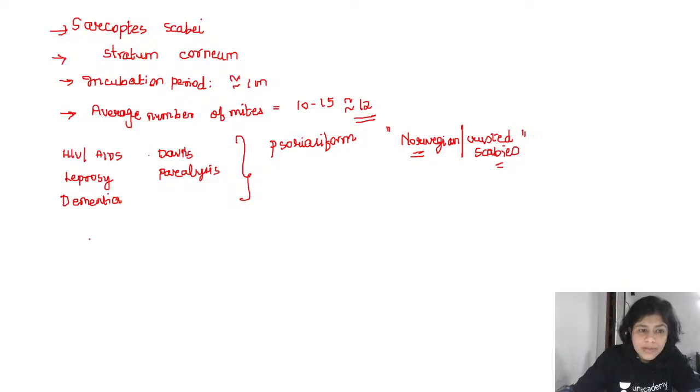Now another important thing that you need to remember about scabies is something called the circle of Hebra. You know that scabies is characterized by the presence of a burrow, right? The burrow, as I mentioned, is a tunnel made by the female Sarcoptes scabiei mite within the stratum corneum, right? So that is the burrow, correct? Now this burrow you have to identify, and this burrow is pathognomonic for scabies. If you identify a burrow, you have diagnosed scabies, correct?